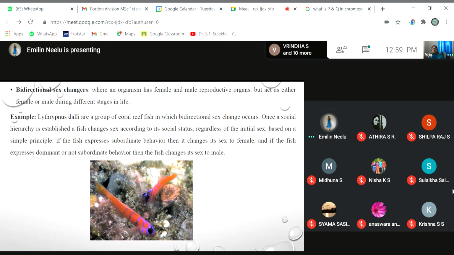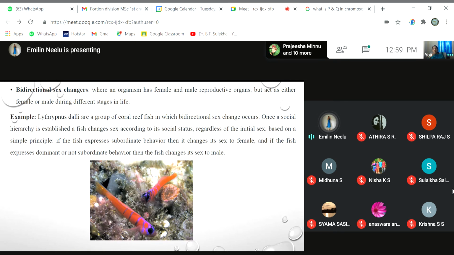That is, if the fish expresses a subordinate behavior, if the fish is in its developmental stage, or if the fish has not been completely developed, then it changes its sex into female or it acts as a female. But if the fish expresses a dominant behavior, that is, if the fish has been completely developed, it acts as a male or it changes its sex into male.